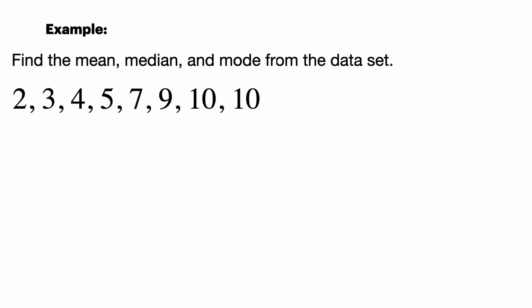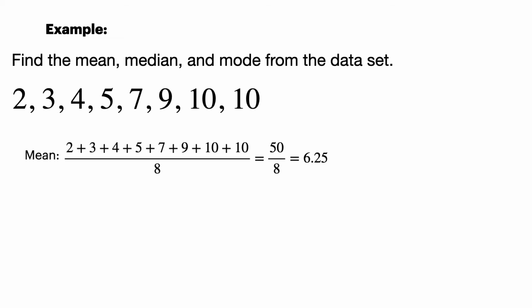All right, well, what is the mean? The mean is the average. How do you find it? You add all of the values up, and then you divide by how many values you added. So 2, 3, 4, 5, 7, 9, 10, 10. Add those up, divide by the 8 numbers we just added. That would be 50 divided by 8. So the average is 6.25. That's the average in there, okay?